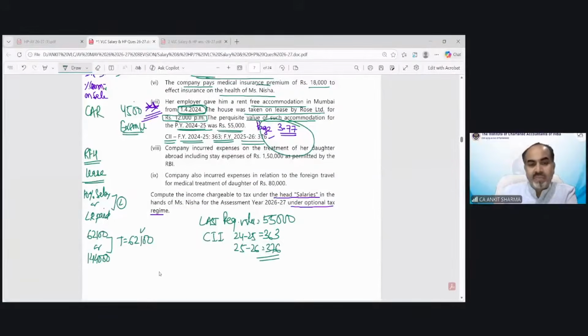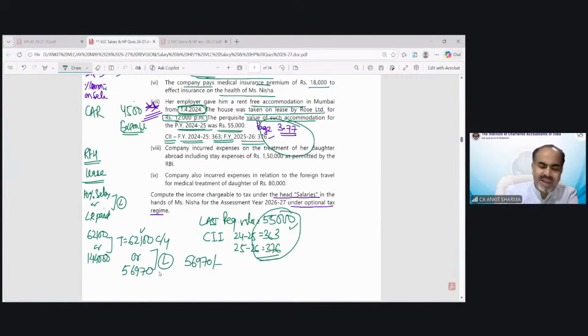So technically, this was my perk value of current year. And after applying the indexation on this last year perquisite value, the value would be 56970. So the lower is going to be taxed, and that would be 56970.